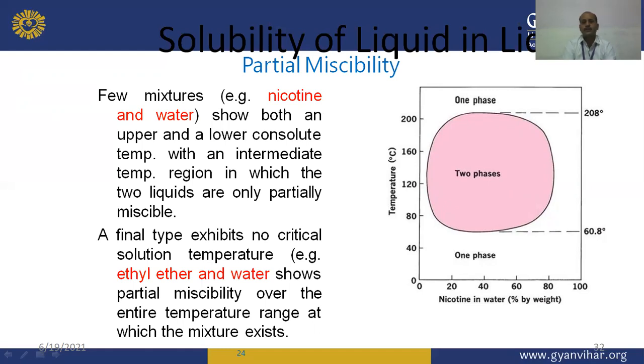So this is the last example, where the upper and lower critical solution temperatures are not seen. The solution is partially miscible in nature, like ethyl ether and water, but it has partial miscibility over the entire temperature range at which the mixture exists. So this is the fourth example, where partial miscibility can be seen over the entire range of temperature.